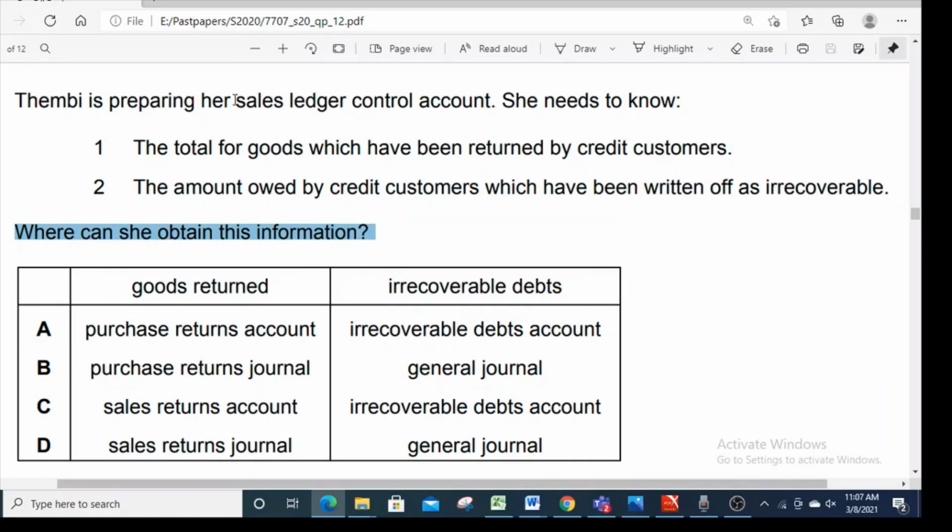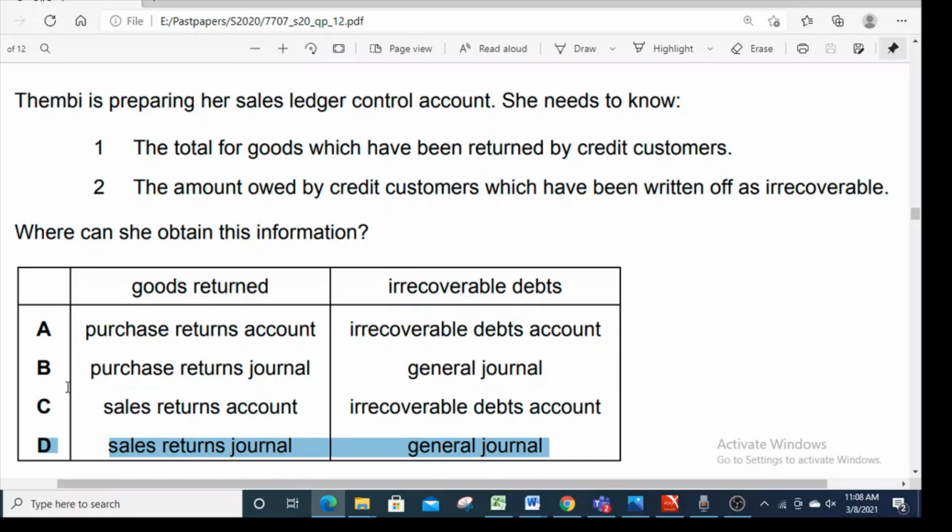Please remember, for control accounts, the main source of information is always the books of prime entry and not the accounts. So, for sales returns, we will have sales return journal, and for bad debts, we will have general journal. Once again, remember it's books of prime entry which we are going to use and not accounts. So it's present in option D, sales return journal for goods return and for irrecoverable debts, general journal.